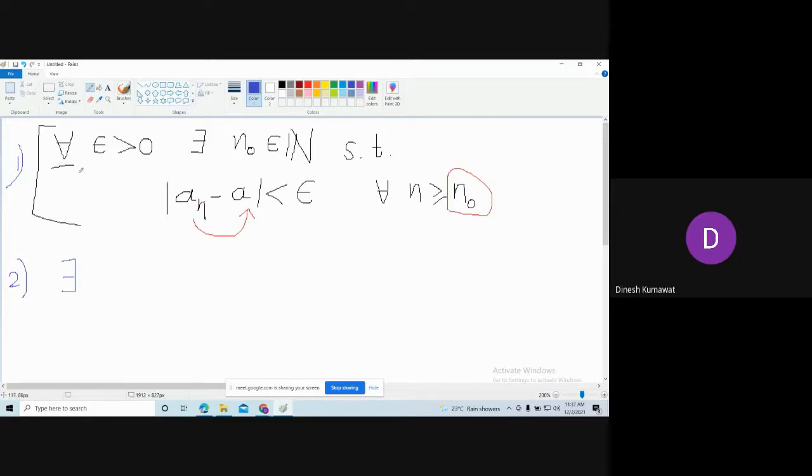So for all is going to convert to there exists, for negation. So there exists a number, say epsilon, which is bigger than 0. And what is the negation of there exists? For all. So there exists epsilon bigger than 0 such that for all n naught belonging to N,